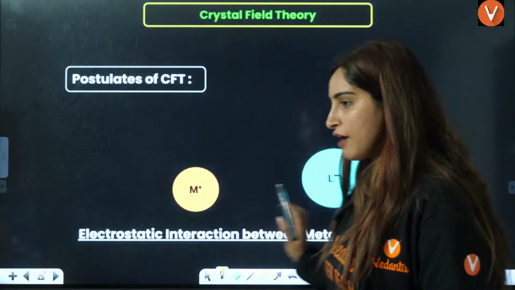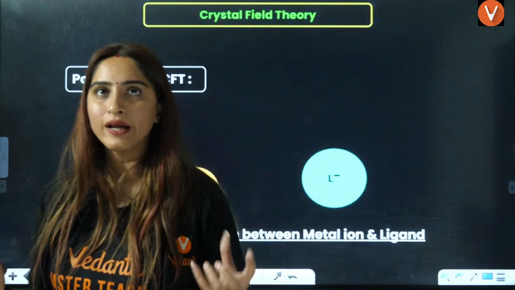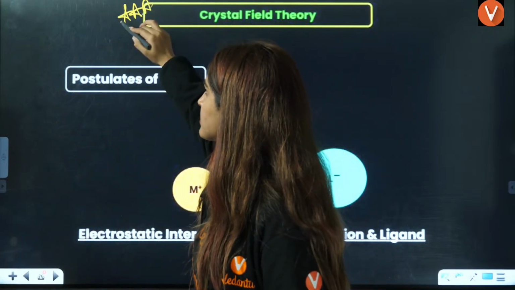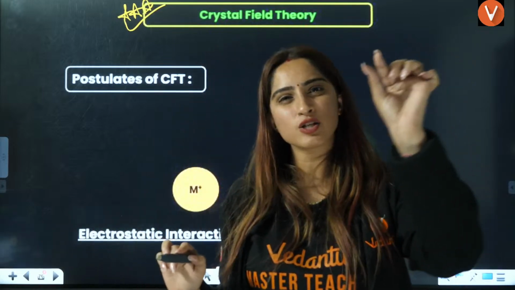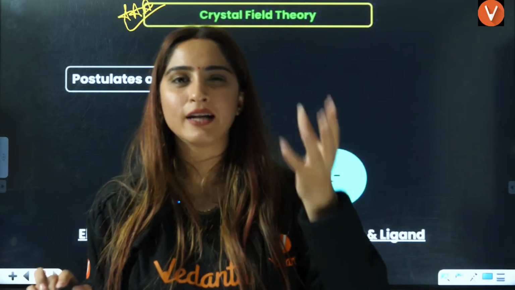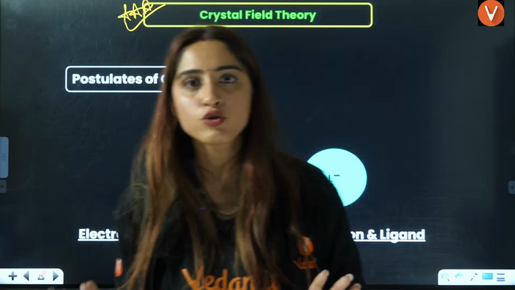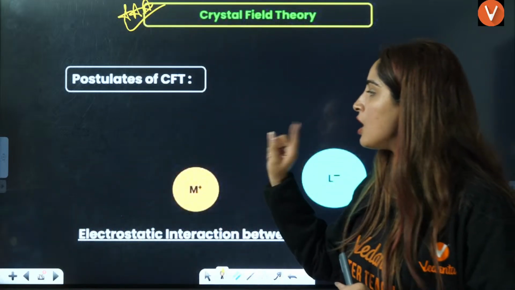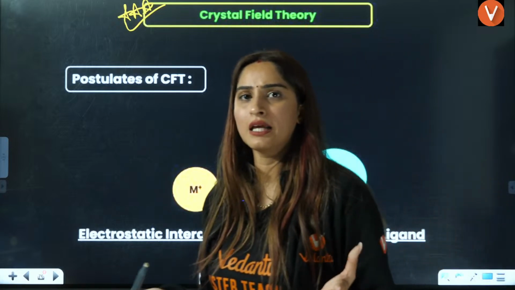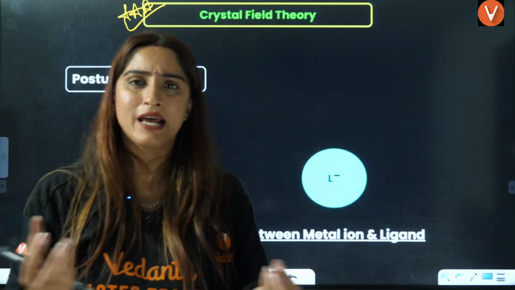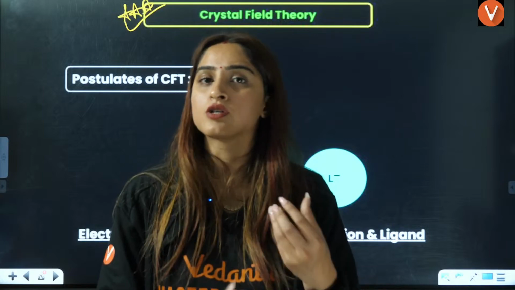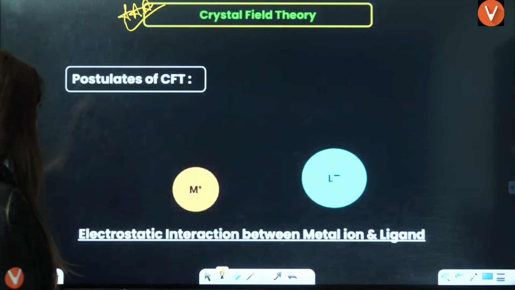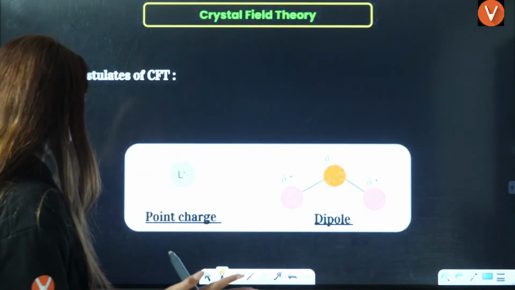Now, guys, we have not the last topic, the second last topic, because this is the last major topic of today's class. Other topics are small, that is Carbonyl, that will hardly take us 2 to 3 minutes. So this is the one last major topic of today's class, that is CFT. CFT basically says that you have electrostatic interactions. It says that it has ionic interactions, so it takes them as point charges. You don't have to remember that.